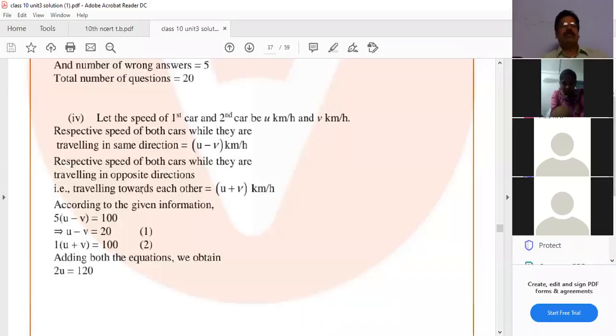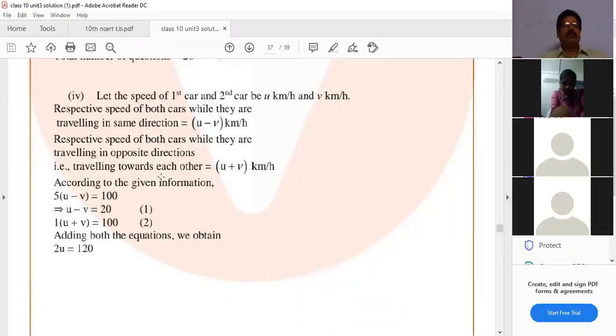Opposite direction, nothing but traveling towards each other. That is U plus V. Here subtract, here addition. Now, according to the given information, the sum is 5 of U minus V equal to 100. Means 5U minus 5V equal to 100. What I told, what he wrote, the same meaning. So, divide by 5 on both sides. U minus V equal to 20.